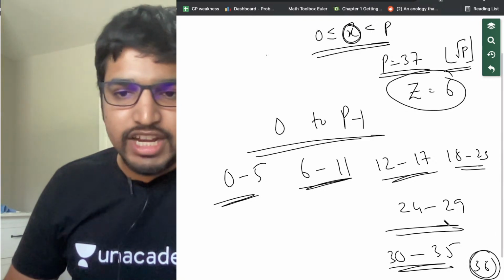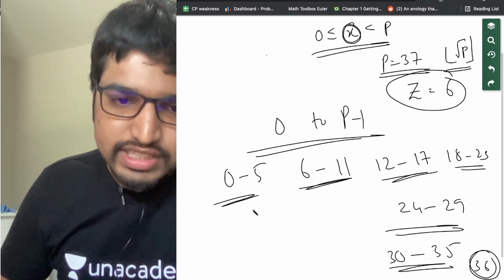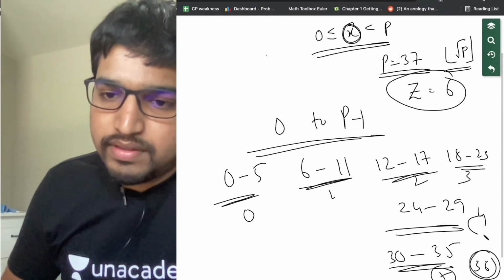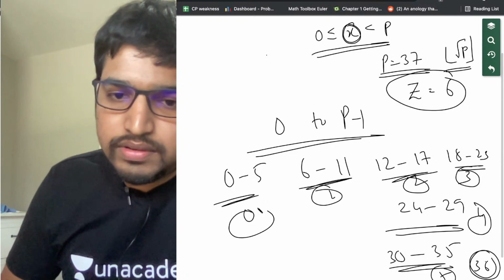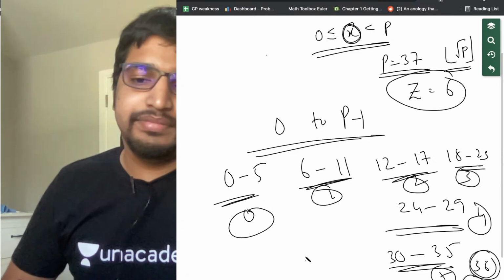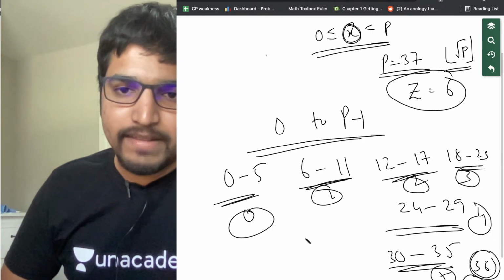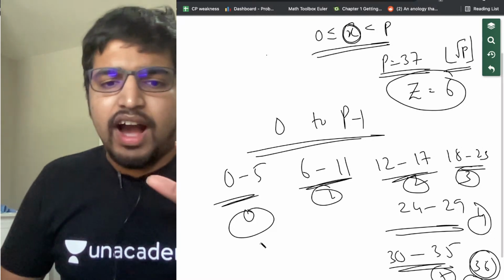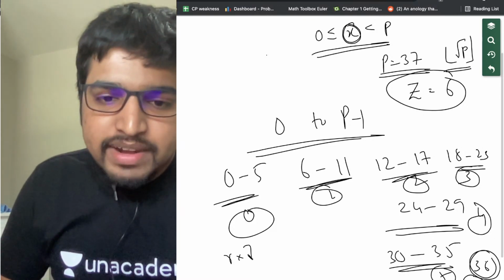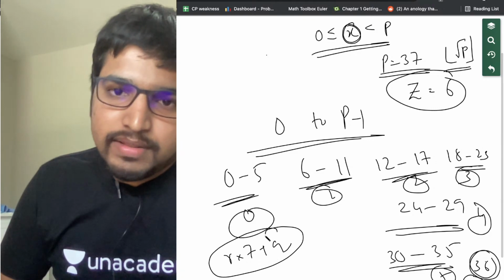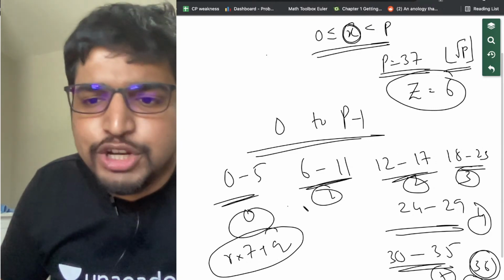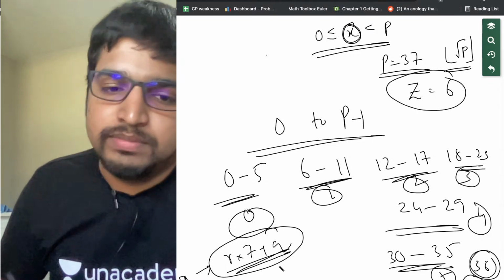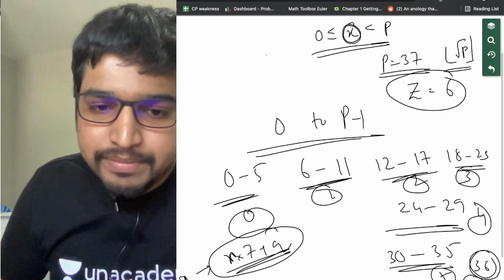Let's call these block 0, block 1, block 2, block 3, block 4, block 5, and this is block 6. So if you take any x from 0 to 37, it is going to be of the form r into z plus q, where r is the block number.